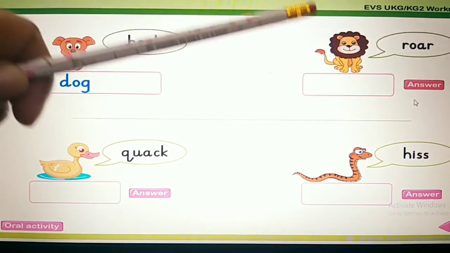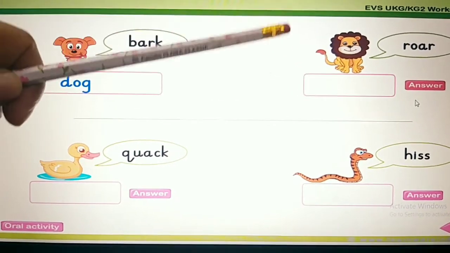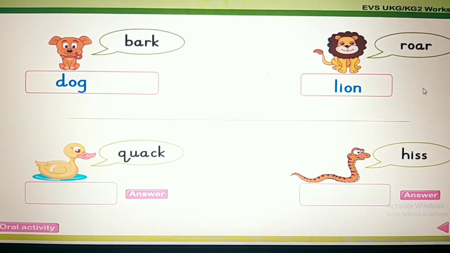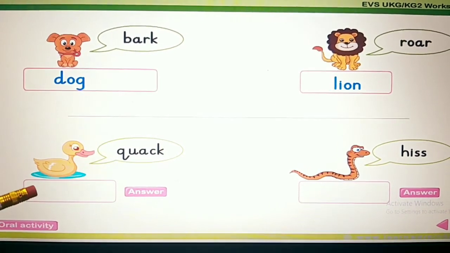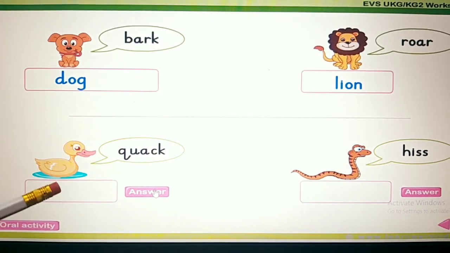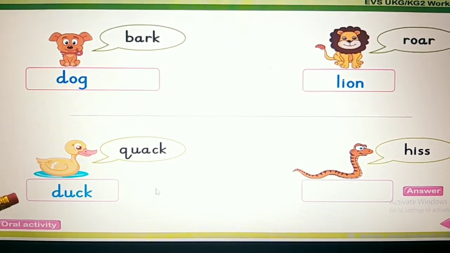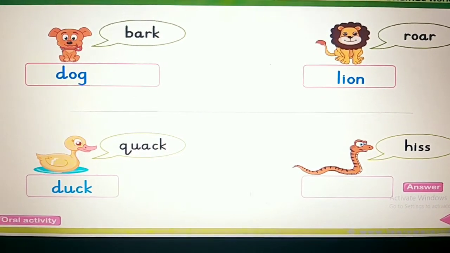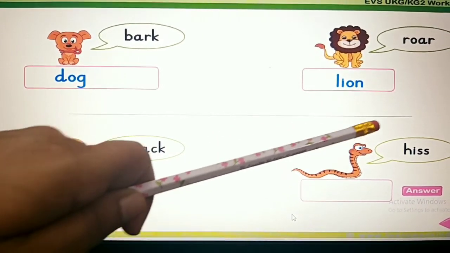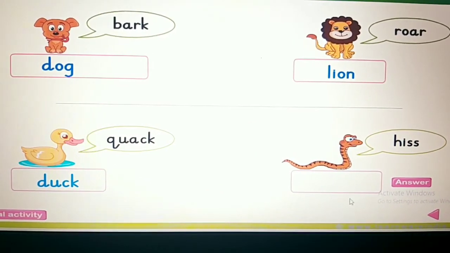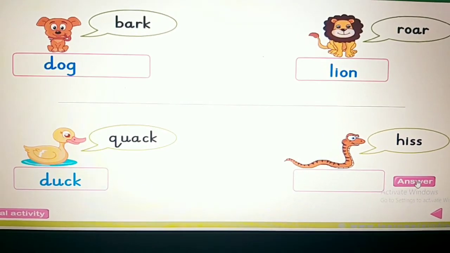The lion roars. Please write lion. Next one. Quack. The duck says quack. Please write duck. Next one. See. Hiss. Which animal makes this noise? Yes. Snake.